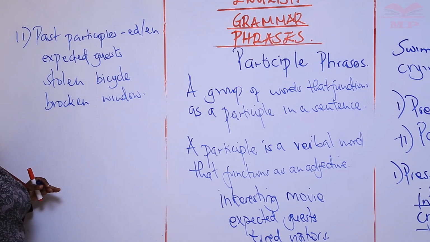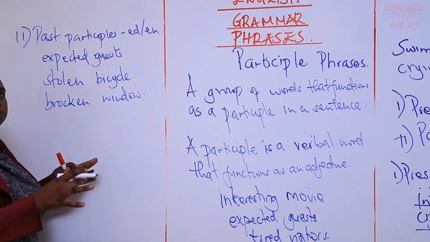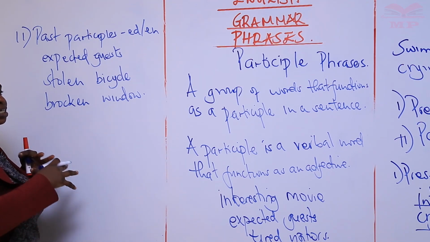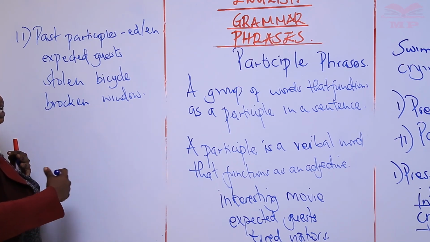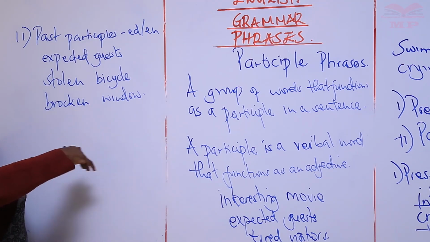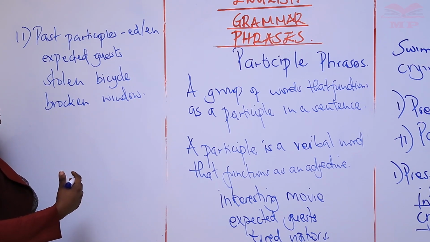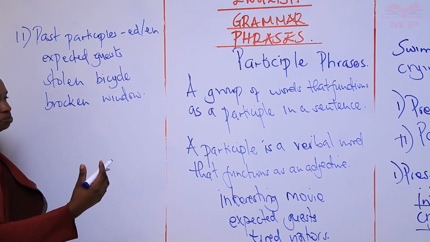We've looked at what a participle is and the types of participles, and now we're going to look at it from a broader perspective, the participle phrase perspective. When a sentence has a present participle, what does it mean?